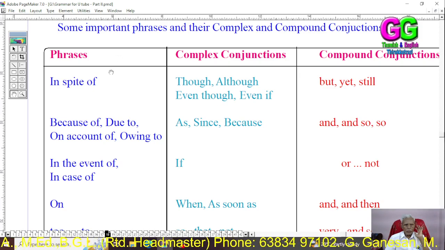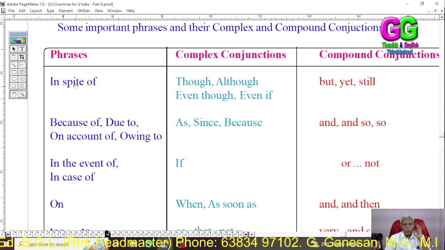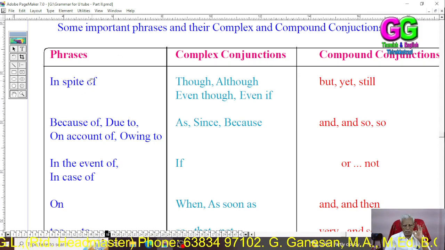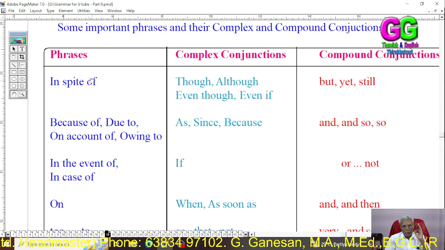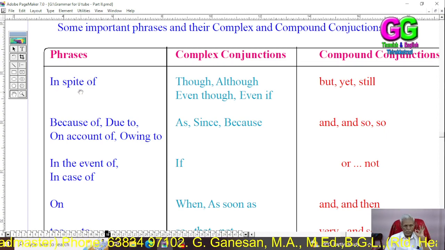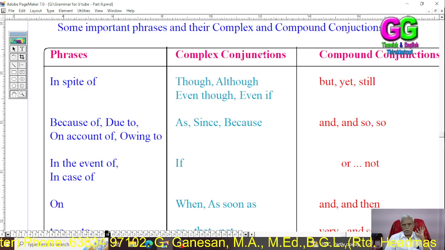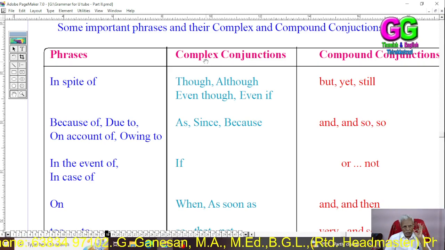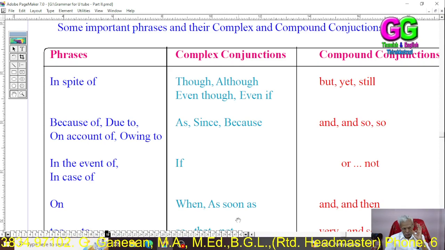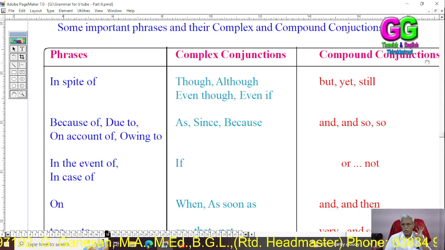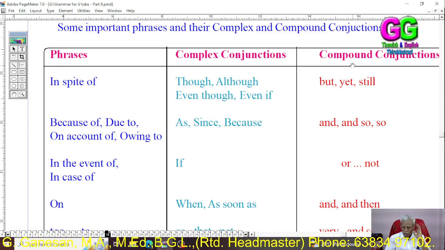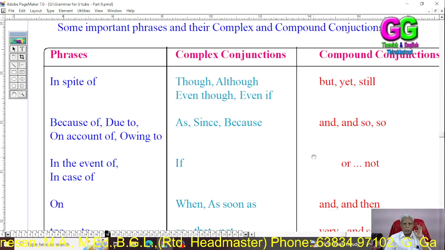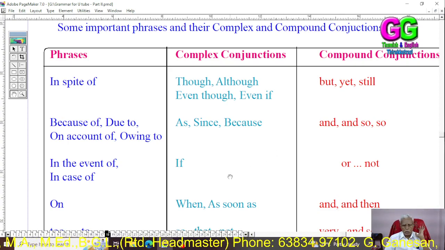You see, "in spite of" is a phrase. It may or may not be in a simple sentence. If it is a complex sentence, any one of the following conjunctions should be there. If it is a compound sentence, any one of the following conjunctions should be there. Okay? Now let us go on.